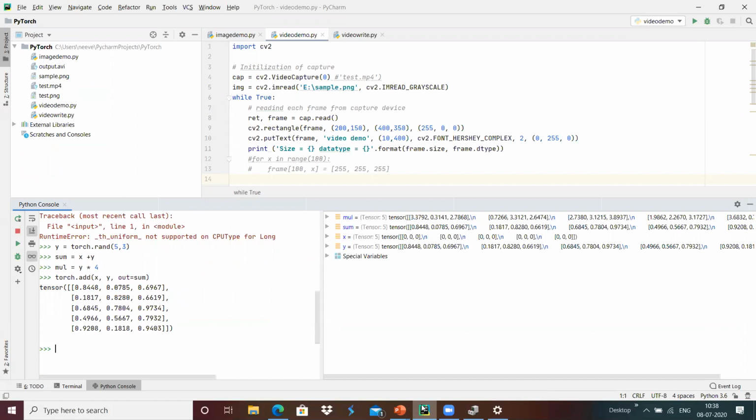This provides the addition, done with the help of the torch dot add function, which can be used for adding two tensors. Maybe we will integrate that into this and see.